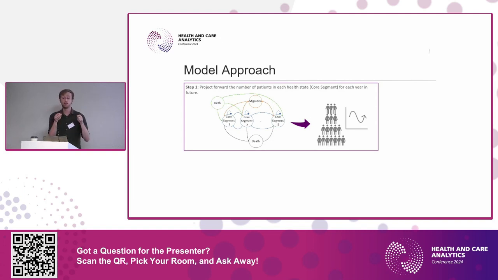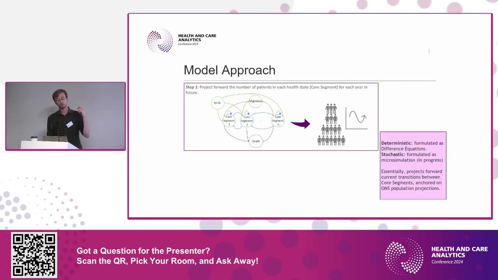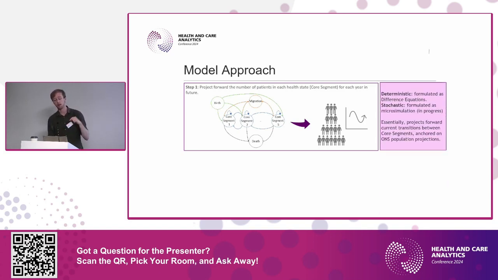So what we get from here is we can get our population projections, not just numbers of people, but numbers of people in each health state out to 2040. And we can do this in two ways. We can do it in difference equations. This is kind of a Markov style thing. So we can be deterministic, so entirely based on the inputs you get the single output, or we can do it in a stochastic way. So we're doing a microsimulation model as well.